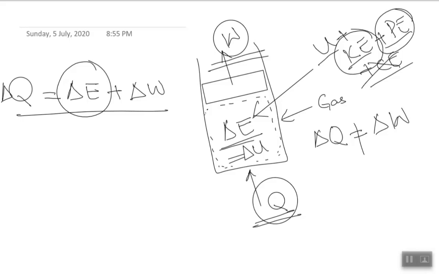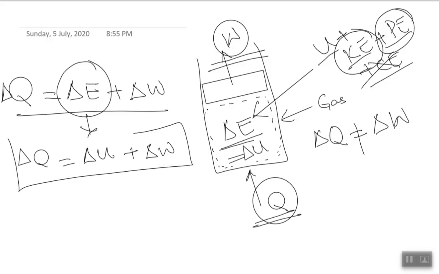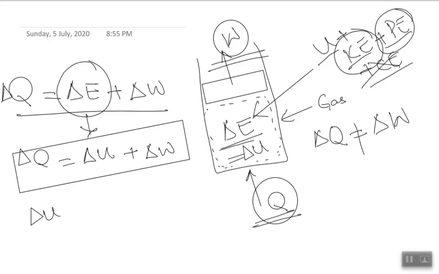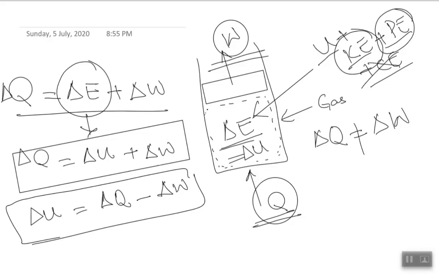So our equation, which was somewhere here, is reduced now for the control mass system. It will be reduced so that the change in heat would be equal to the change in internal energy plus the work done. Or in other words, the change in internal energy is equal to the heat supplied minus the work done. This is the first law of thermodynamics.